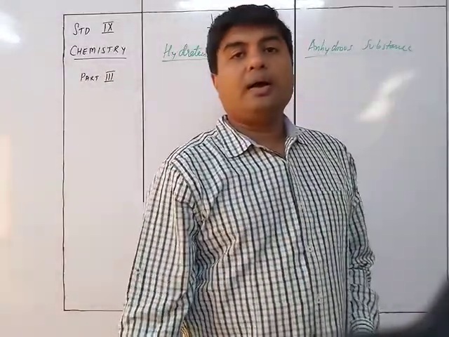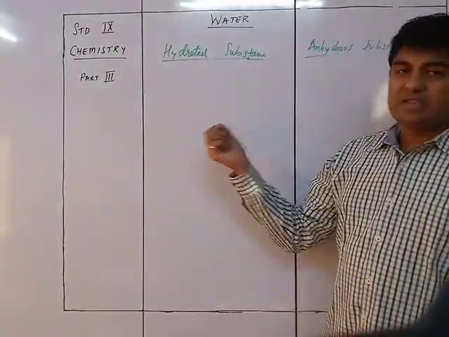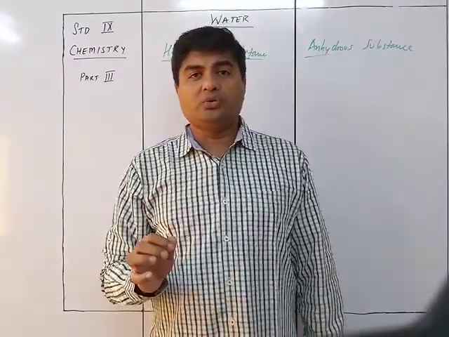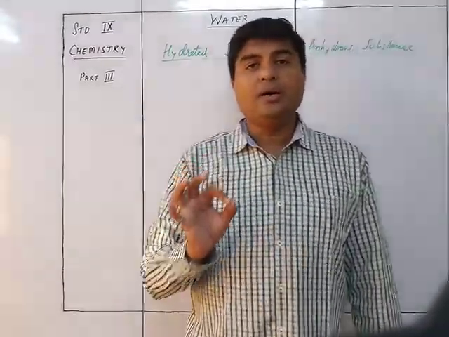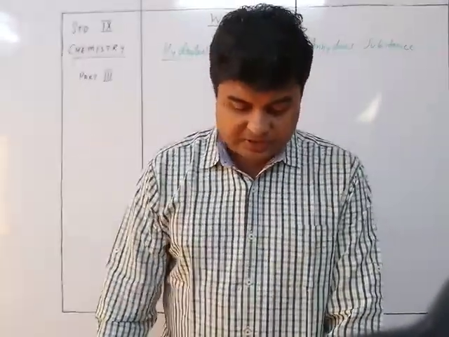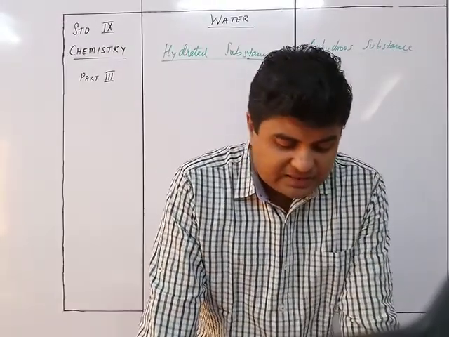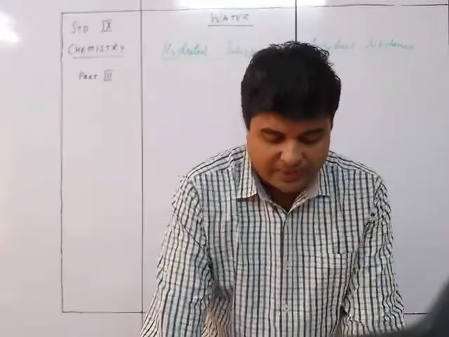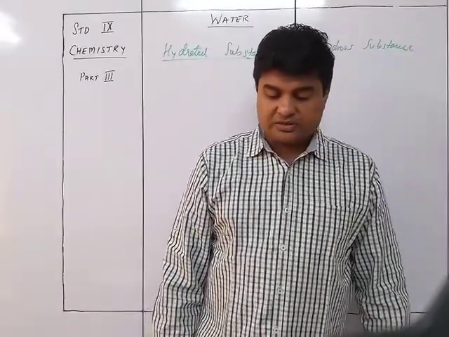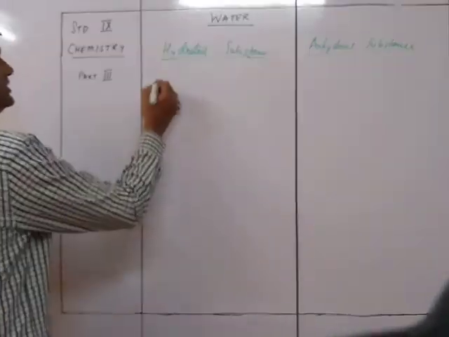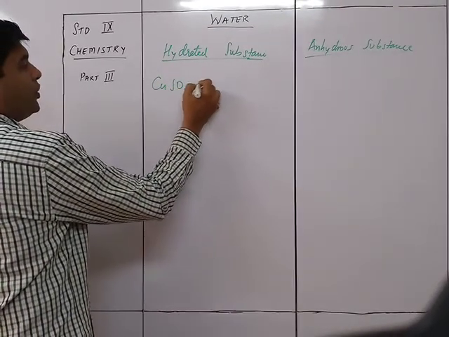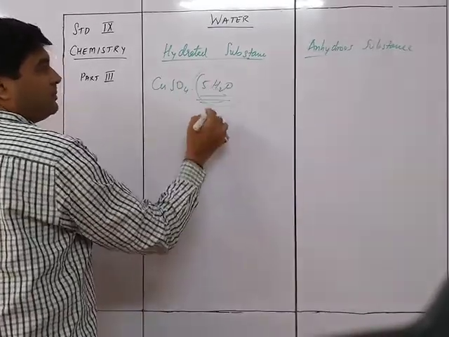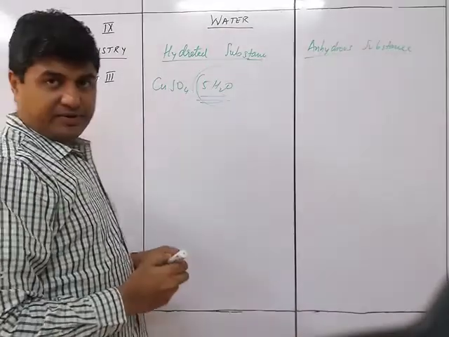So a hydrated substance contains a fixed number of water molecules connected to the molecule of the substance. Hydrated substances contain a fixed number of water molecules as water of crystallization, in loose chemical combination with the substance. An example would be CuSO4.5H2O. So this 5H2O is nothing but the water of crystallization.